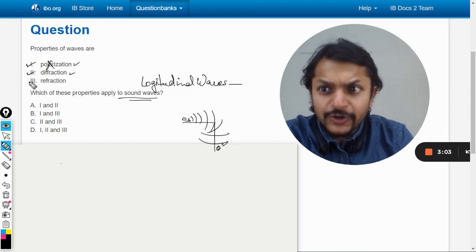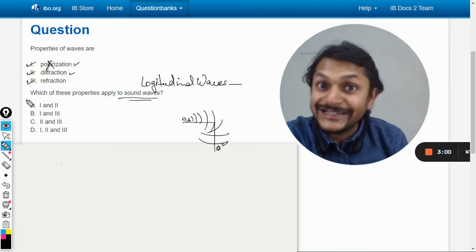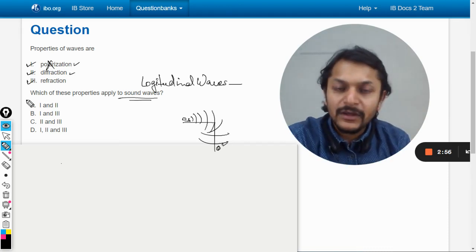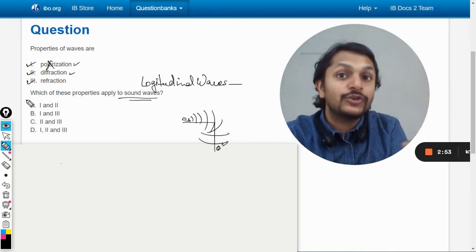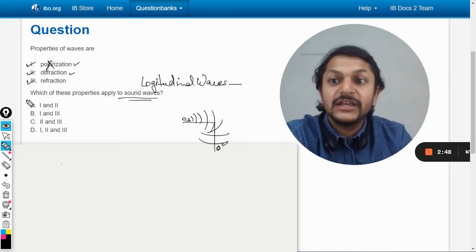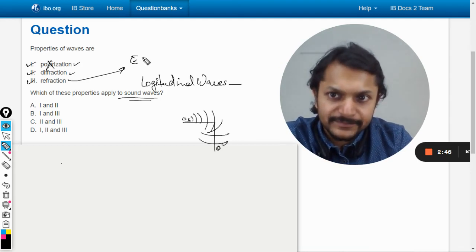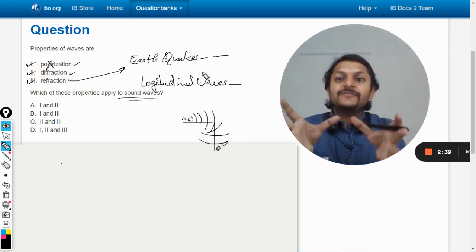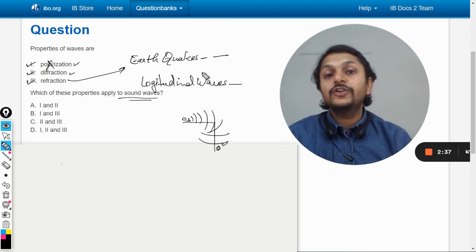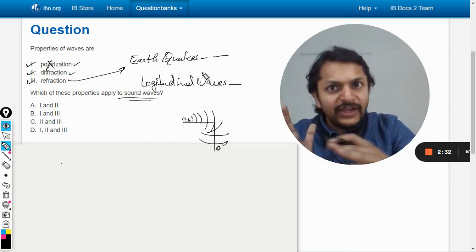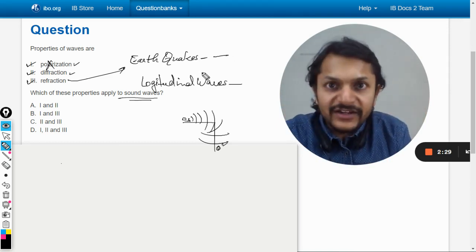So, diffraction is present there, and refraction is also present in the sound waves. How can we say that? What is the practical example of this thing? Where the refraction of the sound is taking place, or the longitudinal wave, or the pressure wave is taking place? You know what? Earthquakes, or you can say seismic waves. So these seismic waves created in the earthquake are kind of pressure waves. They can be compared with the sound wave, and they always get refracted with the medium.